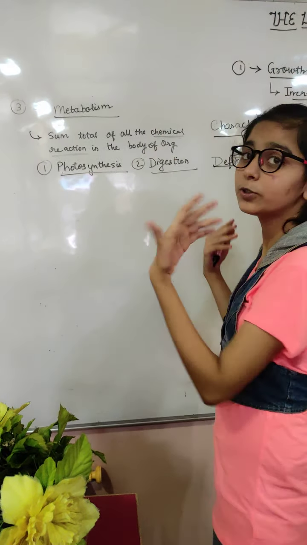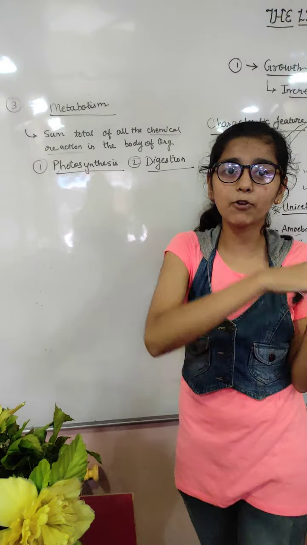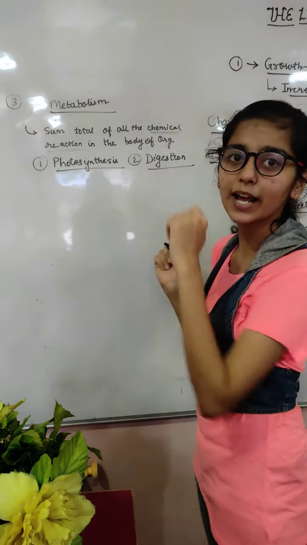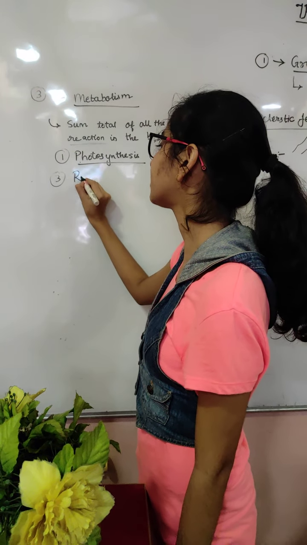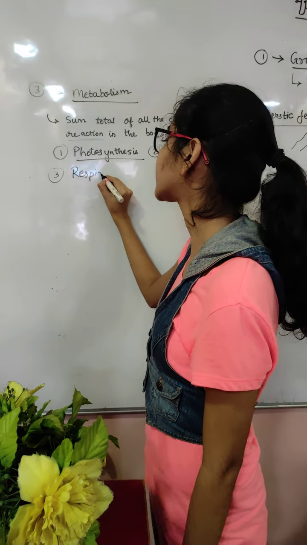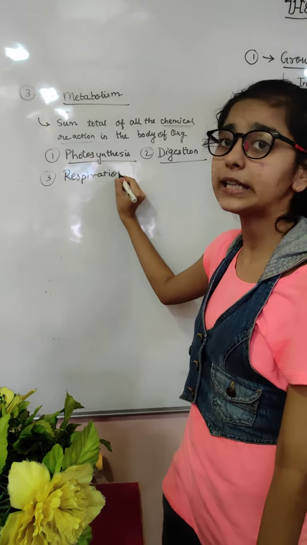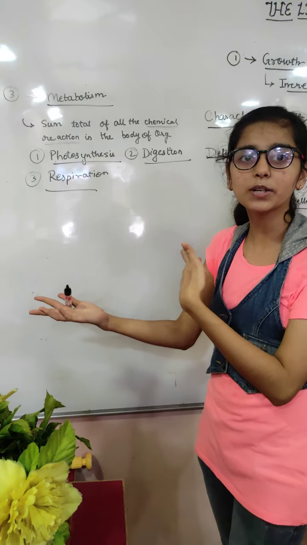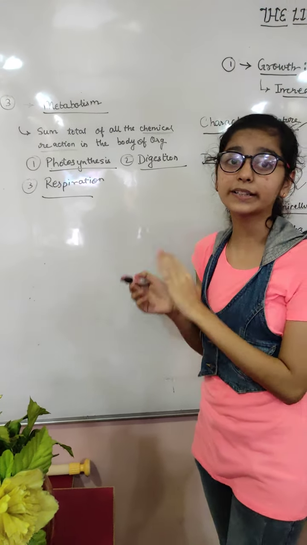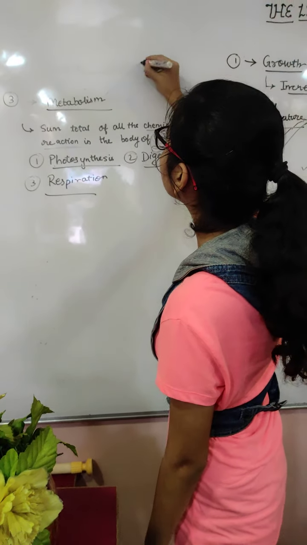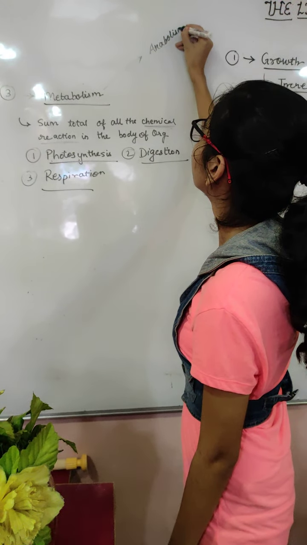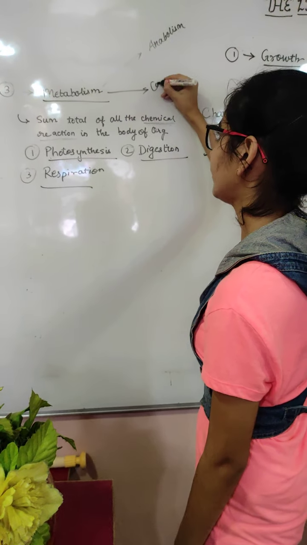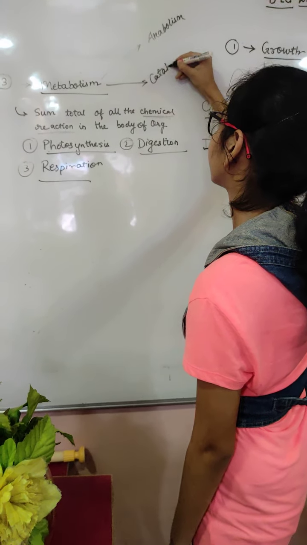तभी तो हमारा food digest हो रहा है. It's converting from one form to another form. तभी तो chemical reactions हो रहे हैं ना. Then the third is, आपने digestion पढ़ा, respiration पढ़ा. What is respiration? आप oxygen लेते हो, how does that convert into ATP? That's again a chemical transformation. So these all are metabolic reactions taking place in your body. And in metabolism we have again two categories: anabolism, catabolism. What is this?